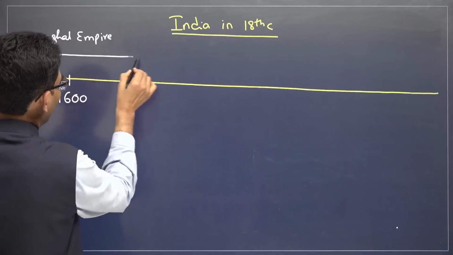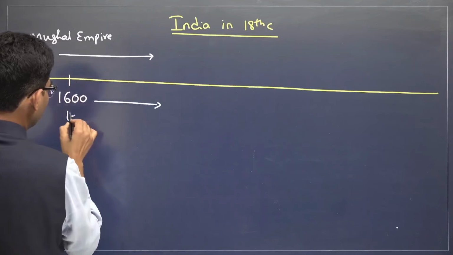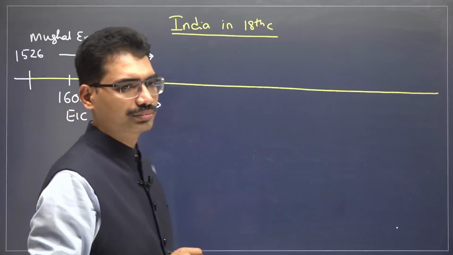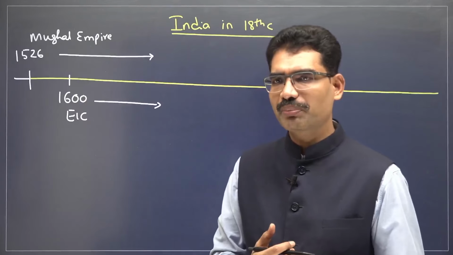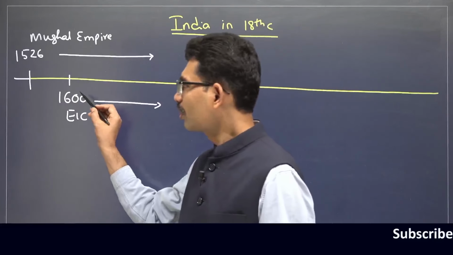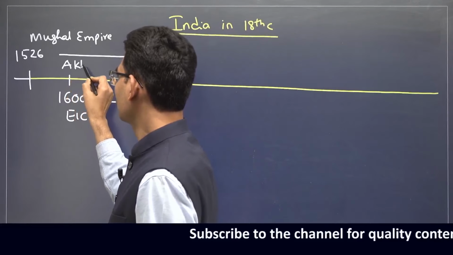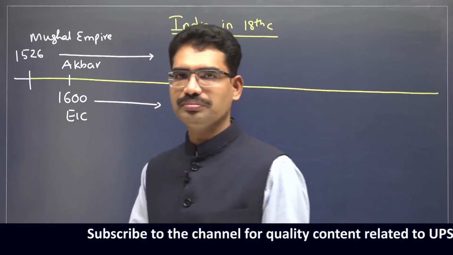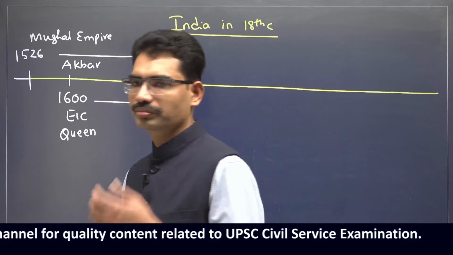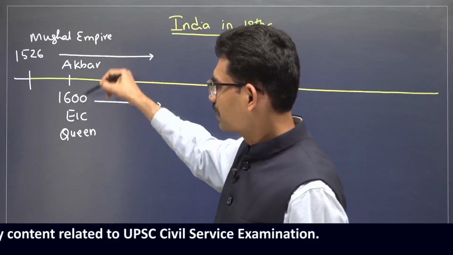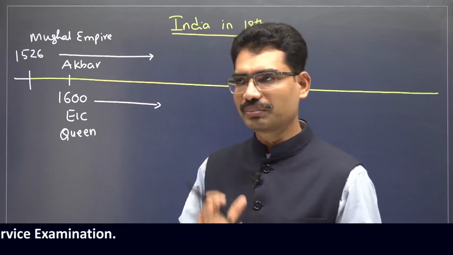On one hand, the Mughal Empire journey is going in one direction. At the same time, the East India Company journey also started around this time period. Who was the ruler who gave the permission for East India Company? Queen Elizabeth. During this time period, Akbar was ruling India. It is very coincident that two great rulers of humanity were living around the same time period.